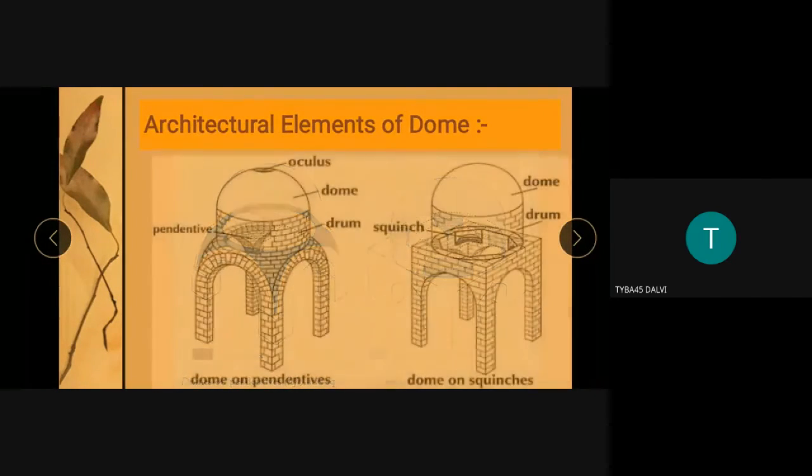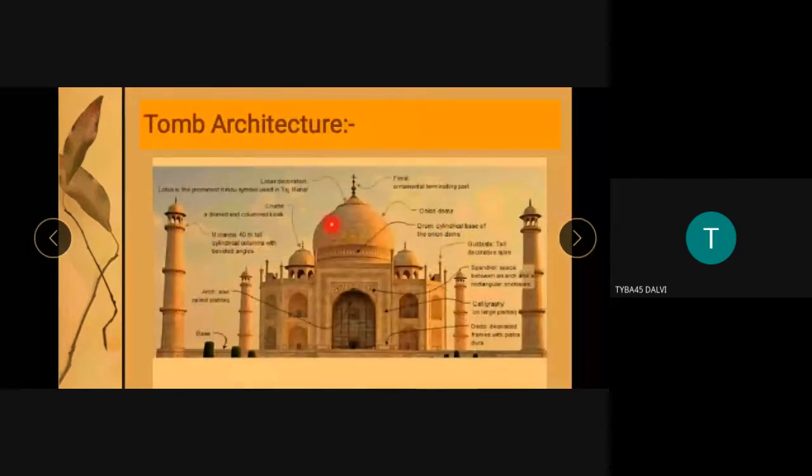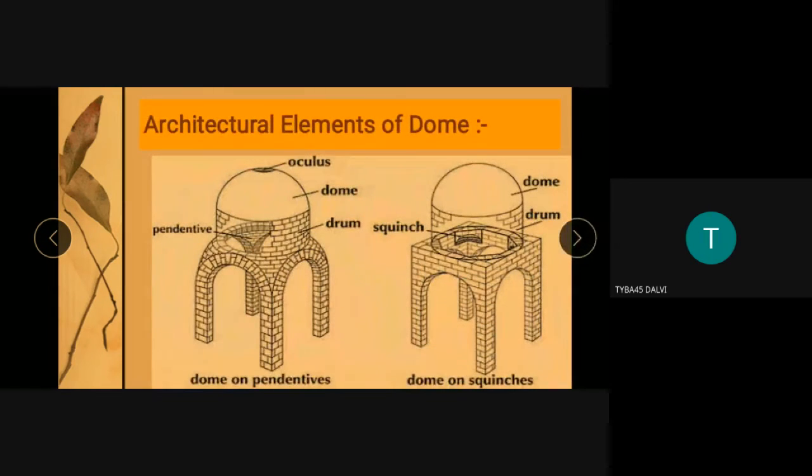But a mosque has different elements. A tomb can be a mosque when it has different architectural elements such as qibla, mihrab, minbar, minarets, and a courtyard. The courtyard is very important, with a public fountain, and that is absent in tomb architecture.